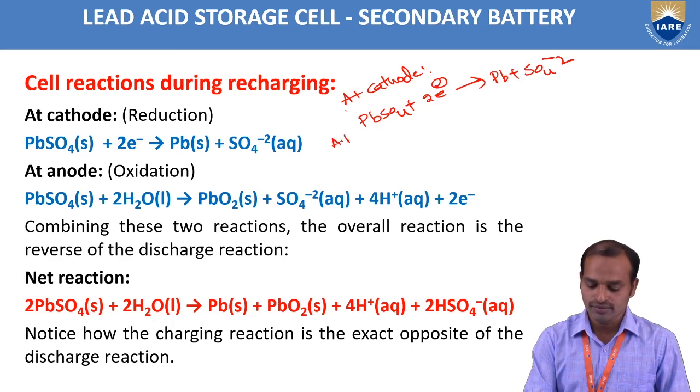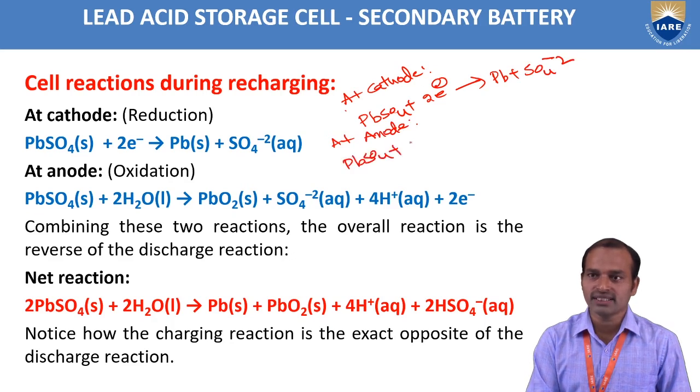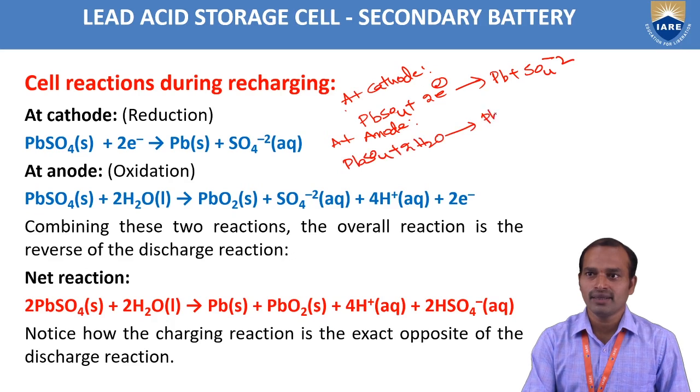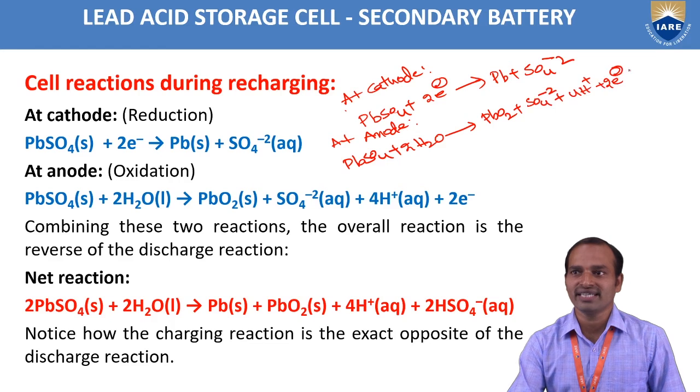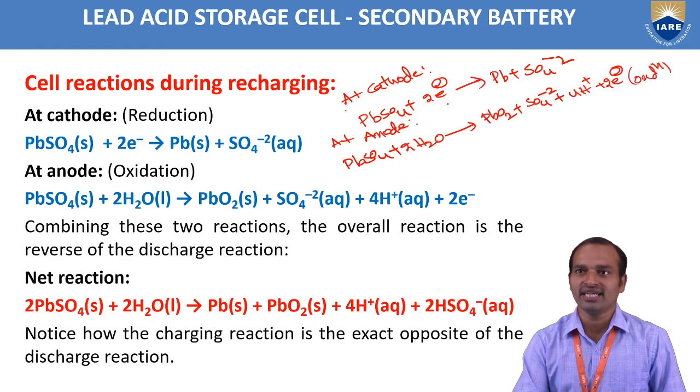At the anode, PbSO4 plus 2H2O forms PbO2 plus SO4 2- plus 4H+ plus 2 electrons. Here losing of electrons takes place, this is called oxidation. Here gaining of electrons takes place, this is called reduction.